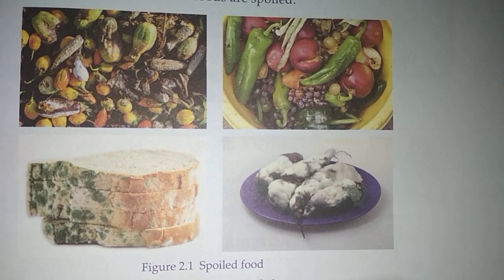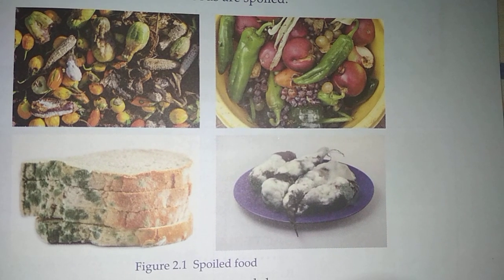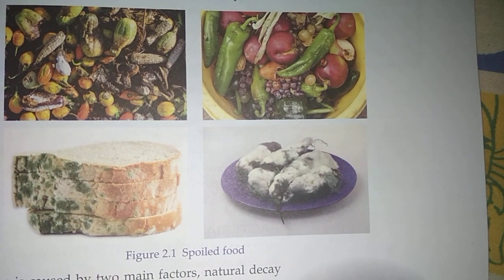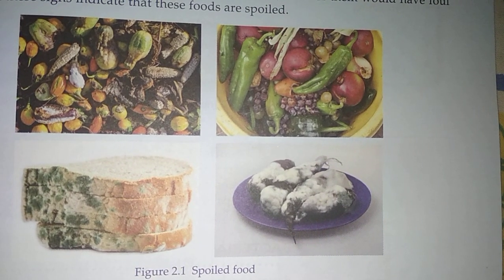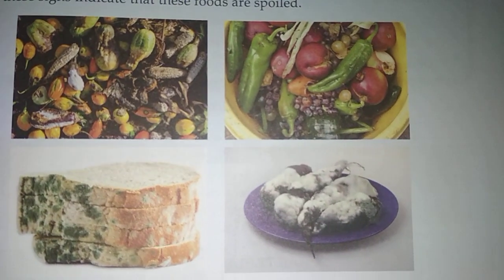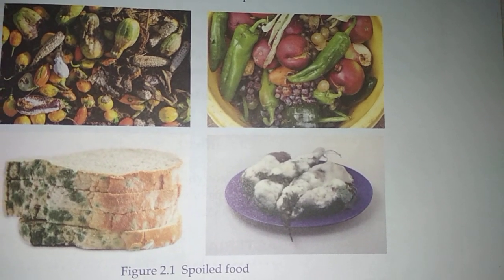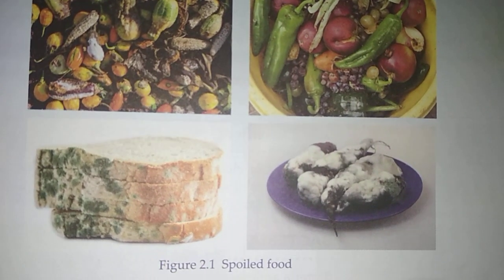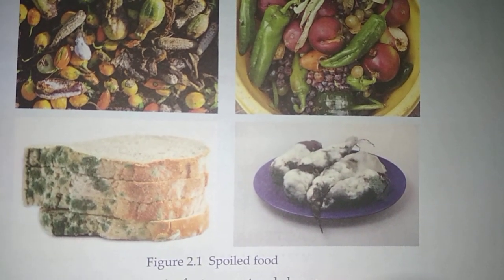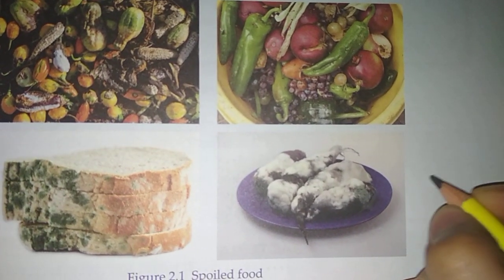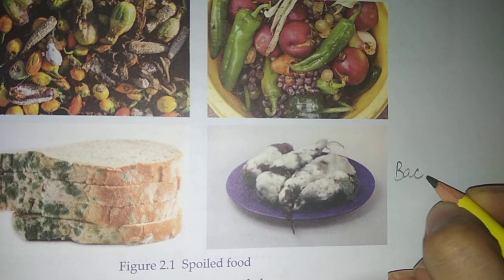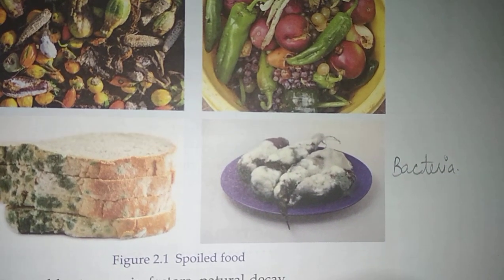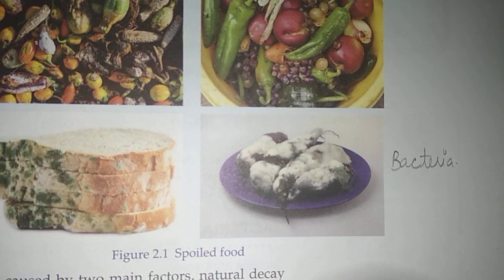Now, what do we mean by contamination of food by microbes? Do you know any microbe that contaminates food? The main microbes or microorganisms responsible for the contamination of food are bacteria, molds and yeast.